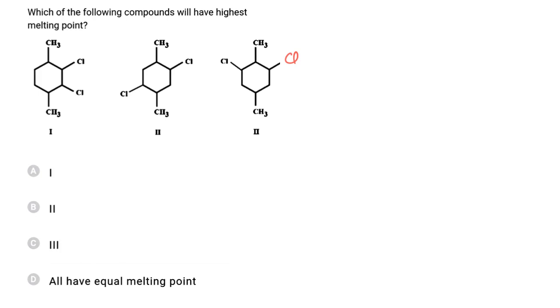In this question, we have to find which of the following compounds will have the highest melting point. Now, melting point depends on efficiency of packing, and packing efficiency depends on the symmetrical nature of the molecule. So those molecules which are more symmetrical have higher packing efficiency, and they will have a higher melting point. Now, in the second structure, both CH3 groups are present in opposite directions, and both Cl are present in opposite directions. So the second molecule has the most symmetrical structure, and hence it will have the maximum melting point, and the correct answer is 2.